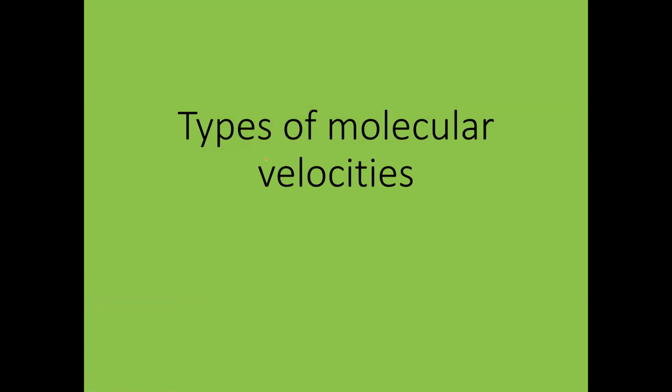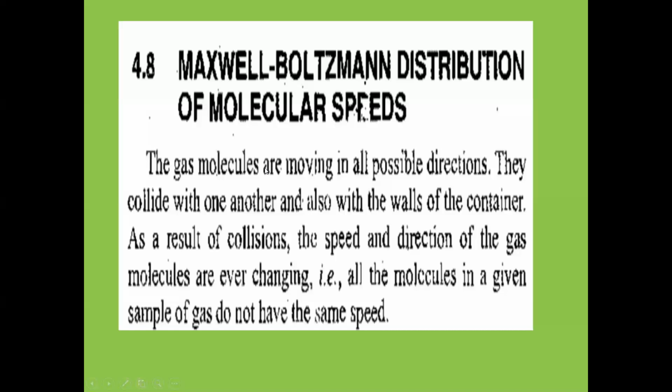Maxwell and Boltzmann, these two scientists together, have given the distribution of molecular speeds. That means the molecular velocities or molecular speeds, we can use either word. The molecular speeds of the gas molecules are distributed by these two scientists, Maxwell and Boltzmann. They have said that there will be three types of molecular speeds for the gas molecules.